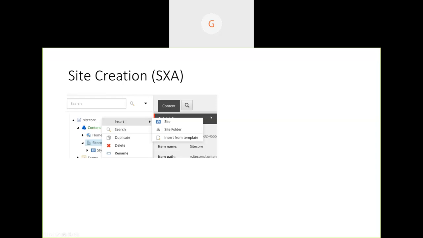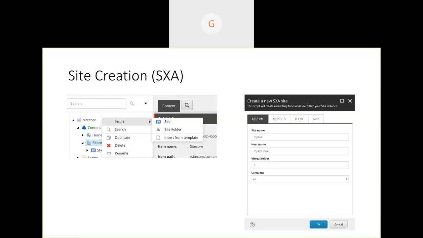This is a little different to what we used to do. As soon as we click on site, we get the option to create a new site and do some configuration. As I was telling, tenant and site scaffolding is already provided by SXA, and everything runs behind the scenes with SPE, the Sitecore PowerShell Extensions. There are some scripts which run and create items.